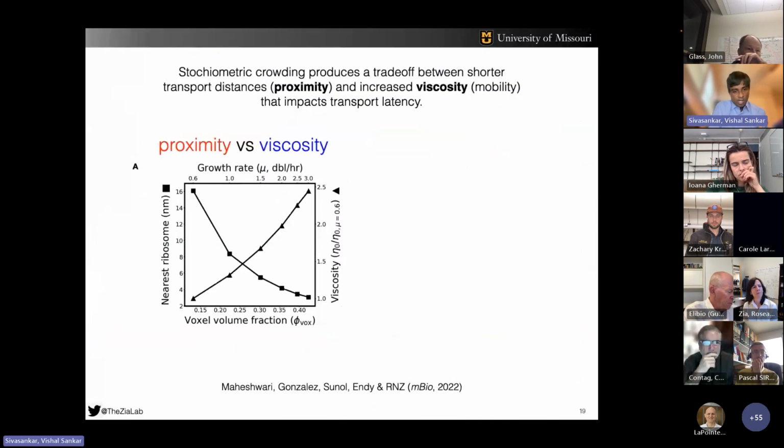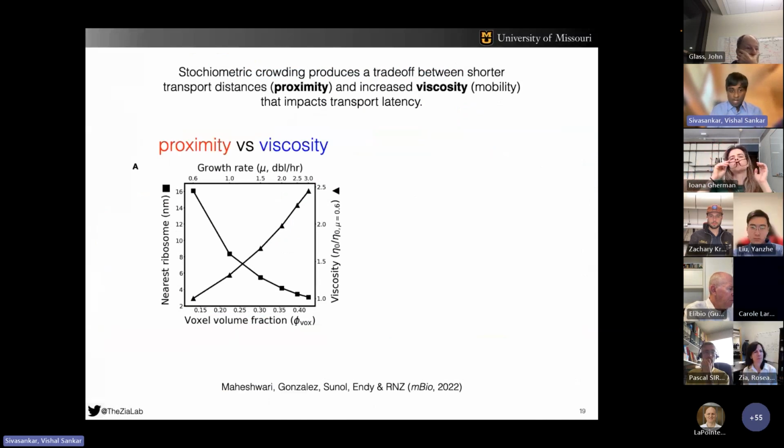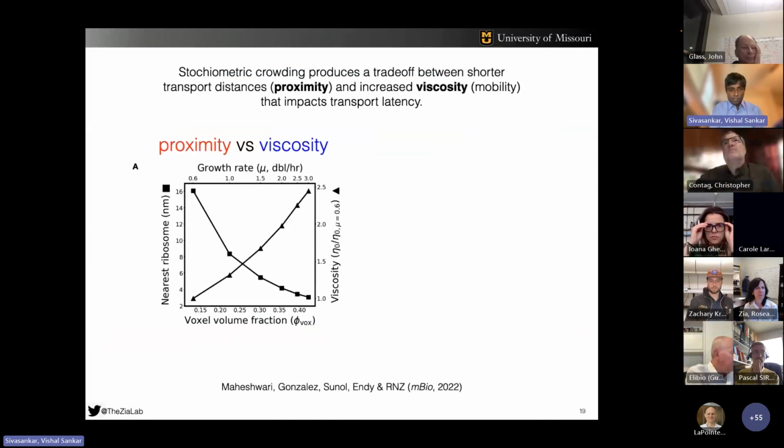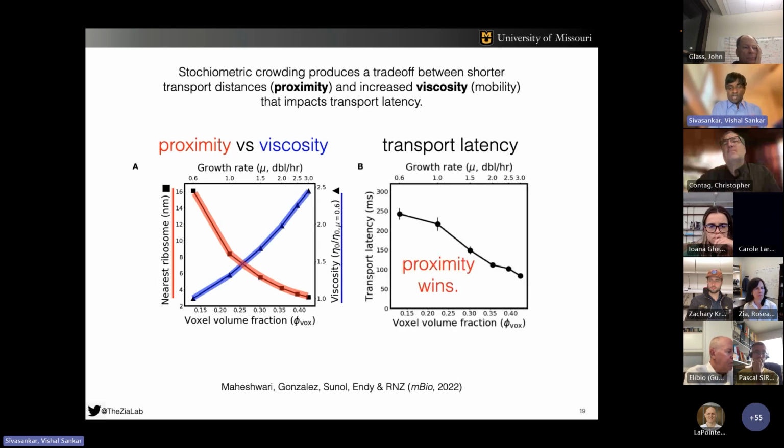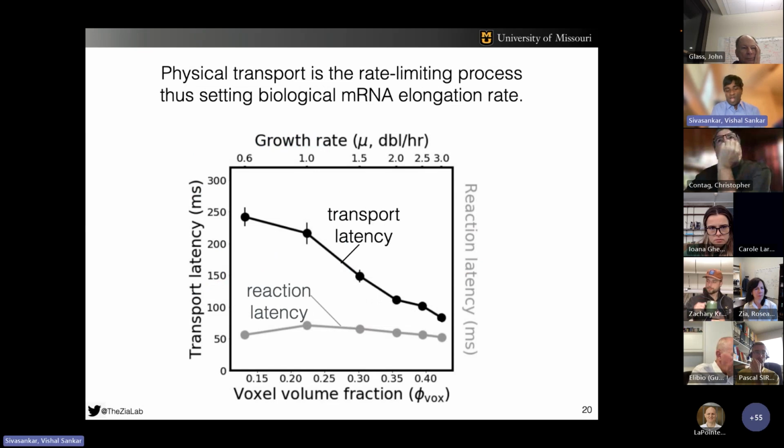How does stoichiometric crowding result in a speed up? It essentially produces a trade-off between a shorter transport distance for the ternary complex due to proximity versus slower mobility due to increased viscosity of the cytoplasm, the crowding. When comparing these two, we observe that the proximity wins, which results in faster transport. And when we compare the transport and the reaction latency, it is obvious that transport latency is the rate-limiting process, thus setting the mRNA elongation rate.